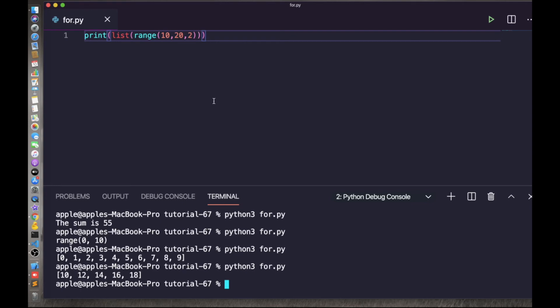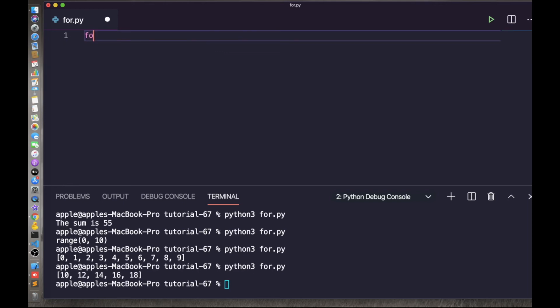The range object is lazy in the sense that it does not generate every number that it contains when we create it. However, it is not an iterator, since it supports length and get item operations. This function does not store all the values in memory, it would be inefficient. So it remembers the start, stop and step size to generate the next number on the go. Let me show you with a for loop.